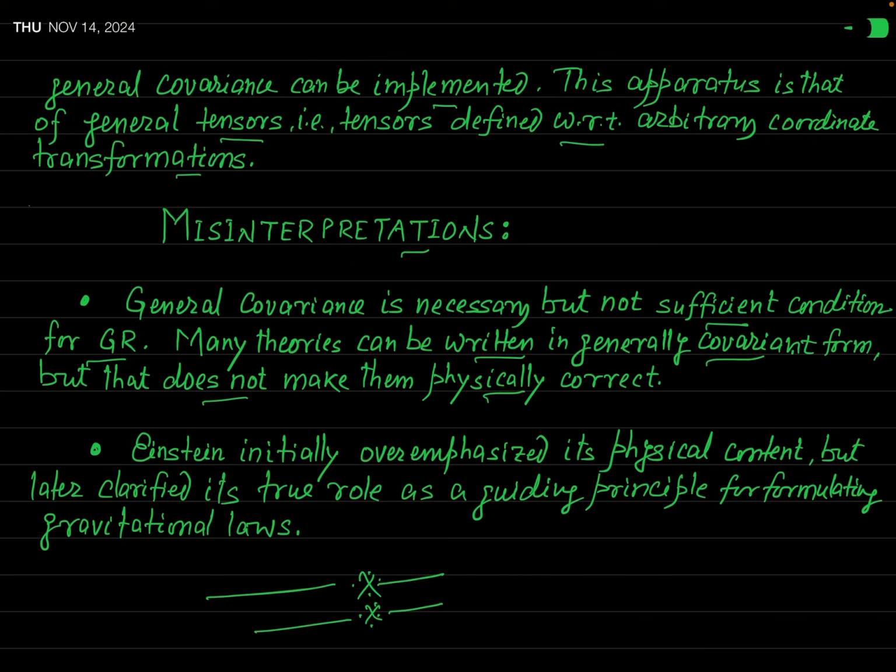Okay. In fact, in the beginning of the development of the general theory of relativity, Einstein overemphasized its physical content. But later on, he felt and clarified its true role as a guiding principle for formulating the gravitational law. This just acts like a guide. It does not work completely, but it will just give you a guideline for the gravitational laws.